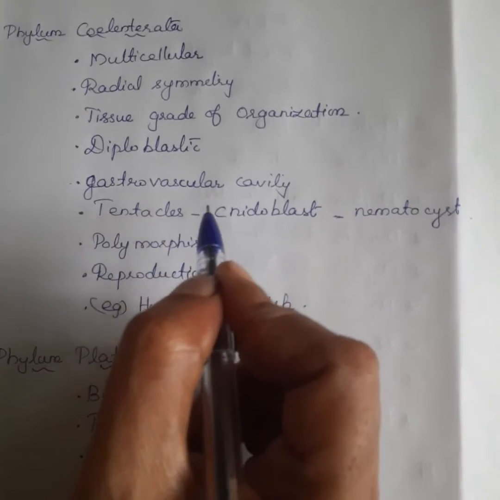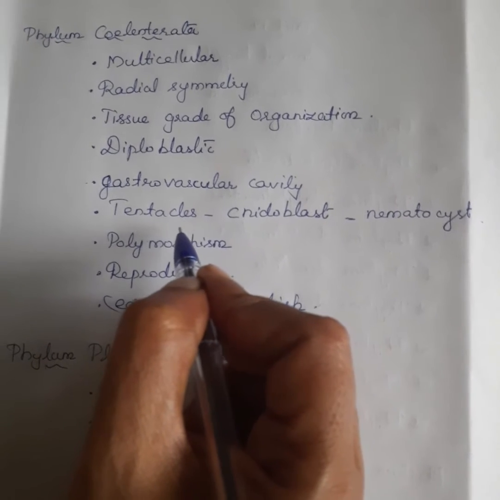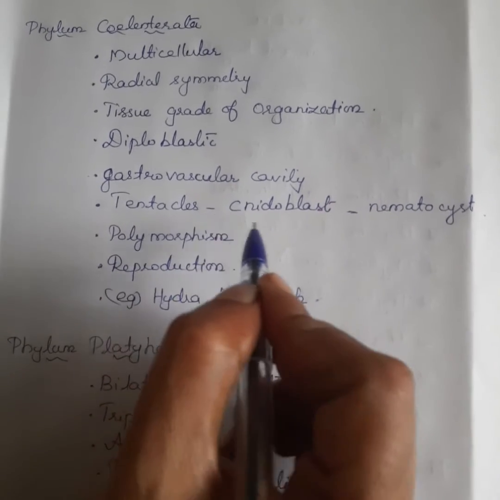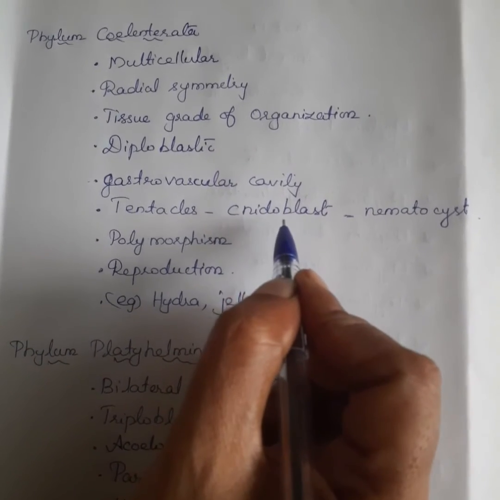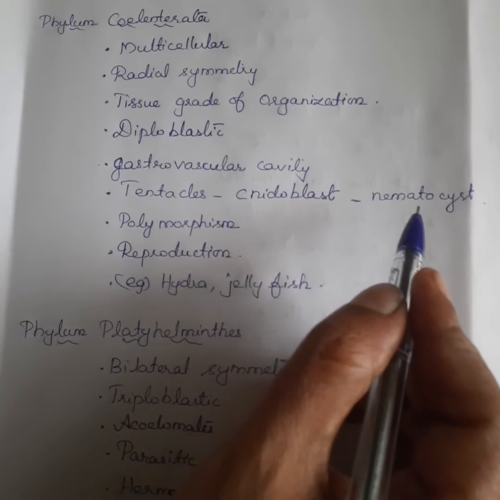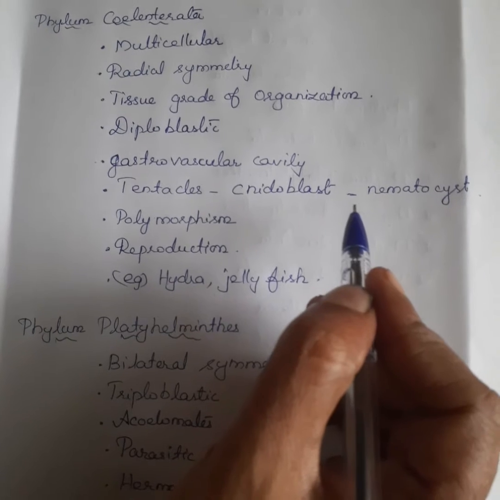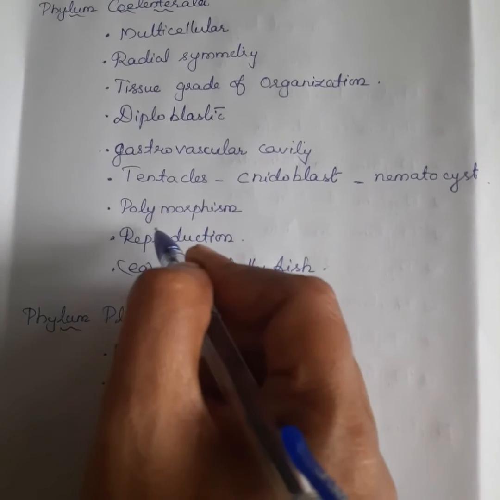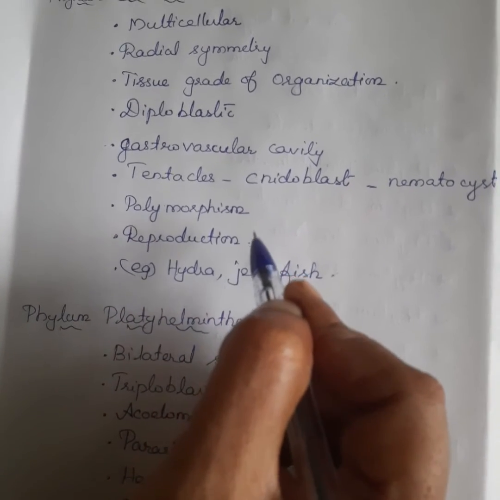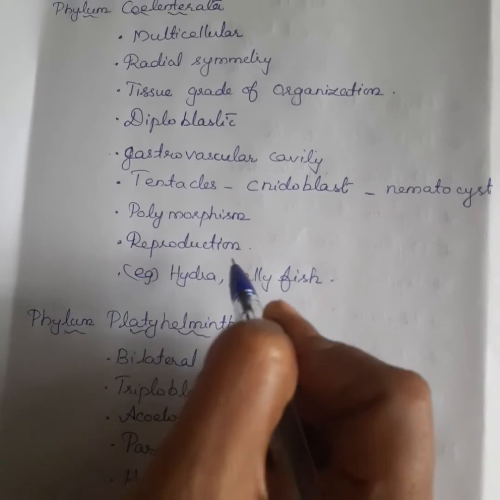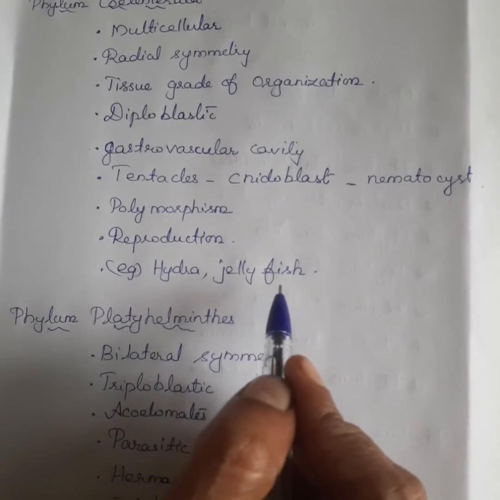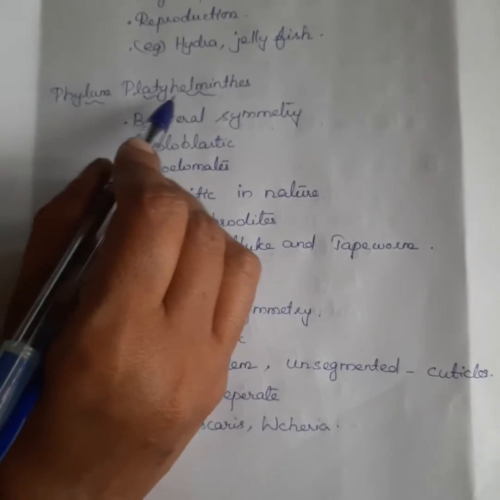Here the mouth is surrounded by tentacles. These tentacles bear stinging cells called cnidoblasts or nematocysts. It can change the shape in any way, so it is called polymorphism. It can follow sexual and asexual reproduction. Example: Hydra and jellyfish.